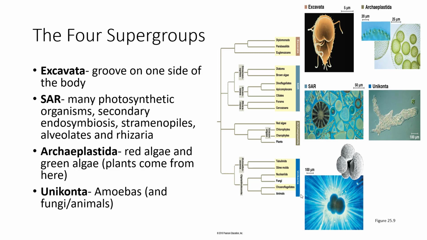So how are we defining these? Well, the Excavata, we're going to look at some slides with those, have a groove excavated on one side of their body. The SAR, that's a lot of different things. It's 3 separate groups for the price of 1, including many photosynthetic organisms and examples of secondary endosymbiosis in there. The Archaeplastida are the red algae and green algae, and the Unikonta are amoebas and other things similar to those.